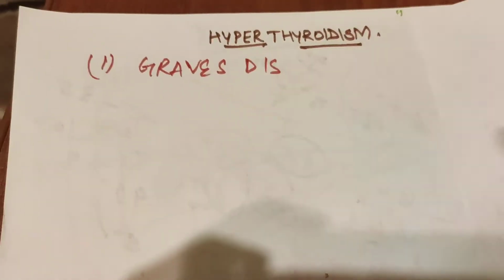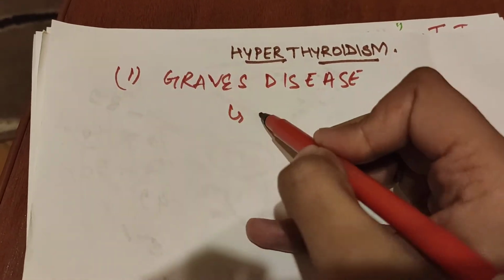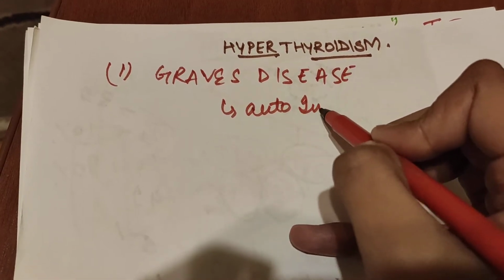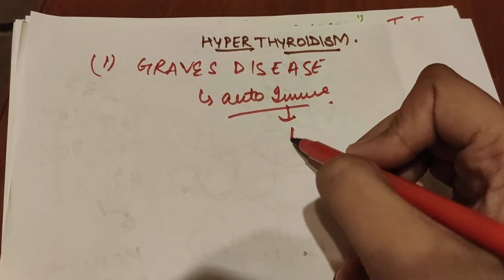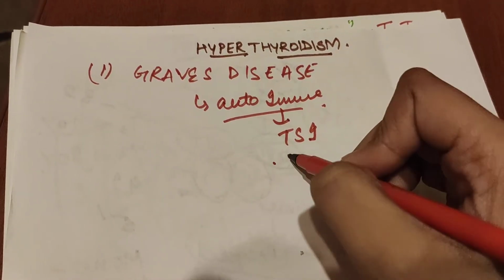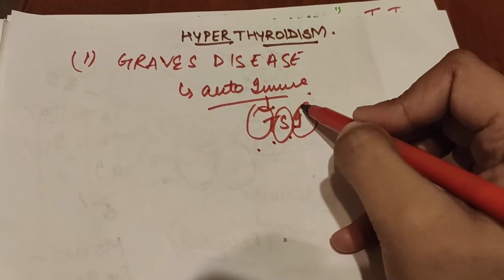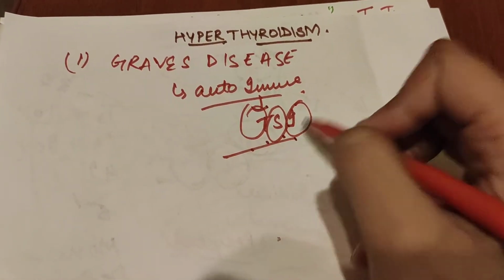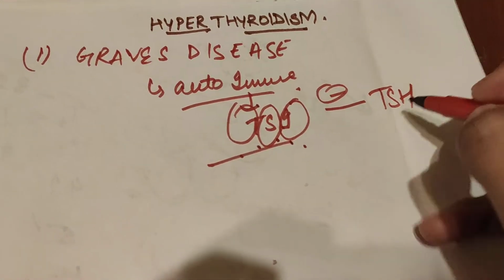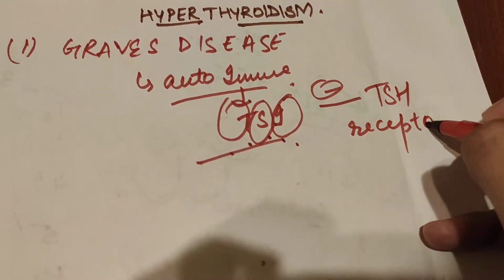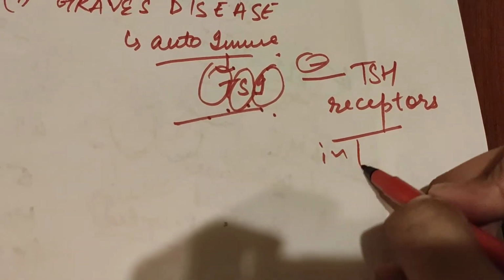Graves' disease. Okay, so this Graves' disease is an autoimmune disease. Autoimmune means what? Auto antibodies are formed, that is TSI, the thyroid stimulating immunoglobulins. These are the auto antibodies which are produced against what? Against TSH receptors. TSH receptors are present where? TSH receptors are present in the follicles.